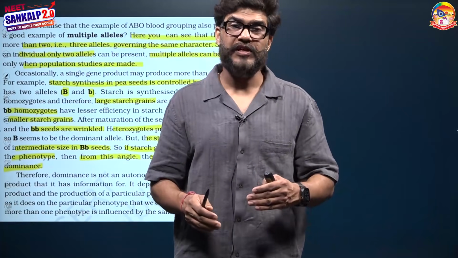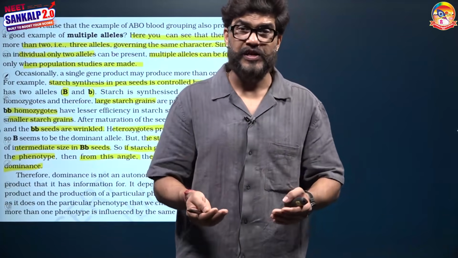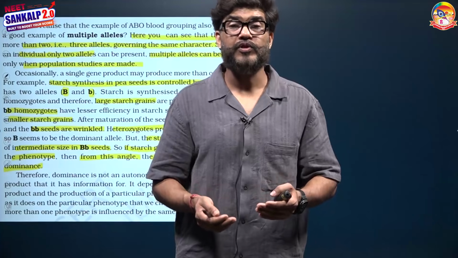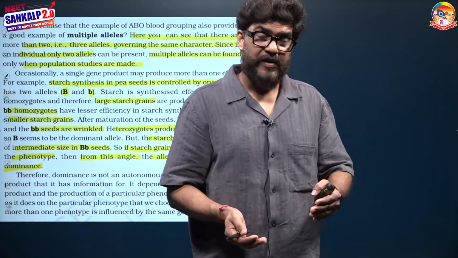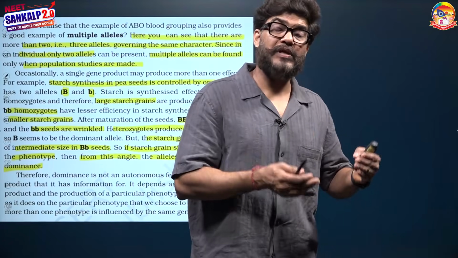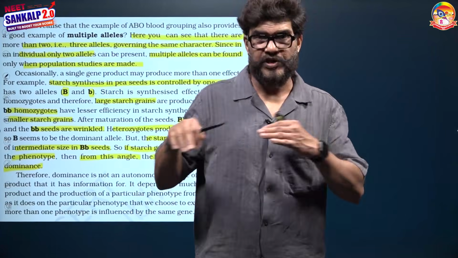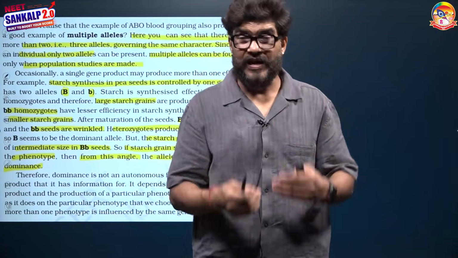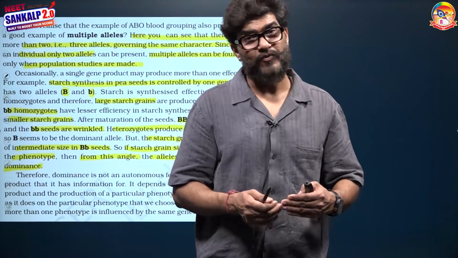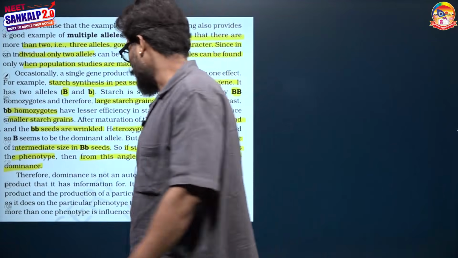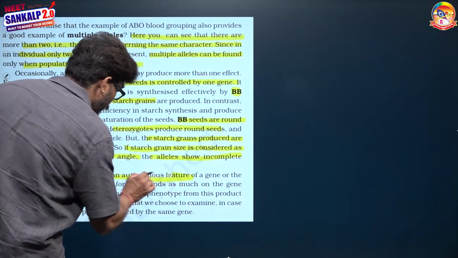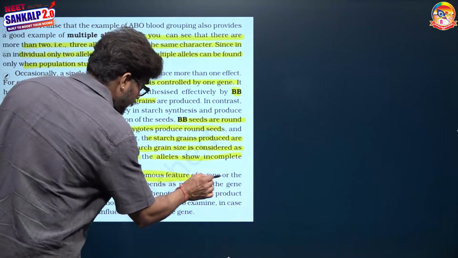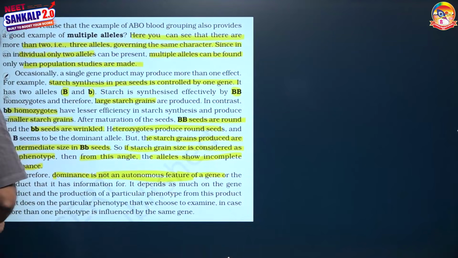It depends on the gene, it depends on the product of the gene, as well as on the selection of the phenotype. Which phenotype are you selecting? If I am selecting the starch grain size, I am watching incomplete dominance, but if I am selecting the shape of the seed, I am watching dominance. Therefore, dominance is not an autonomous feature of the gene or the product that it has information for.